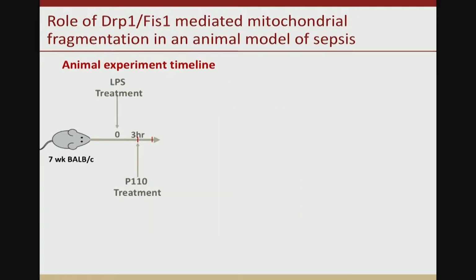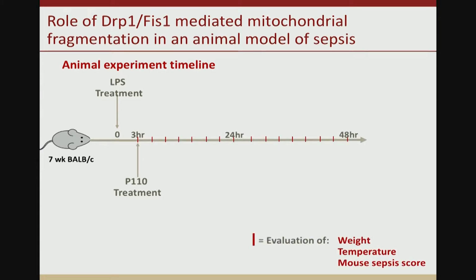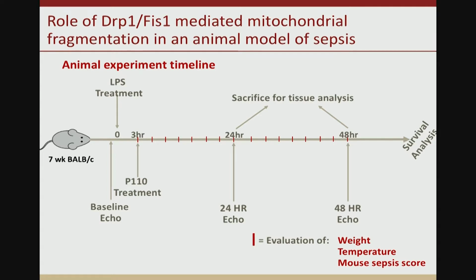Next, to understand its role in our animal model, we used peptide P110 in C57 mice in an LPS model of sepsis. We stratified the animals to control, LPS, and LPS plus P110, and we evaluated illness severity serially after treatment. For illness severity, we looked at weight, temperature change, and mouse sepsis scores as a surrogate in this setting. We also looked at echocardiographs serially at 24 and 48 hours and compared them to baseline.